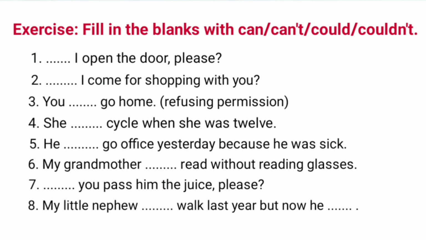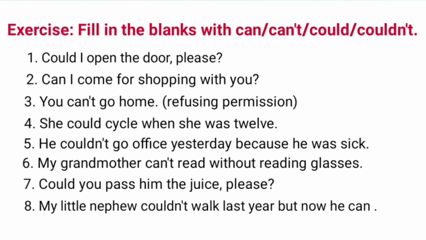Number 8. My little nephew dash walk last year but now he dash. In the first blank, we will add couldn't as it is inability in the past, and in the second blank, we will put can because it is ability in the present. So the sentence is, my little nephew couldn't walk last year, but now he can. You can also see the answers here.